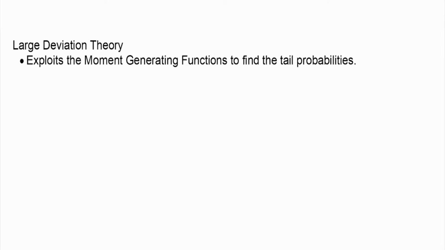It basically exploits moment generating functions to find these probabilities. That is, we want to find the probability that Sn by n is greater than or equal to a. So we want to find a tail probability of this form, and large deviation theory exploits the moment generating function, MGF, for a random variable x.